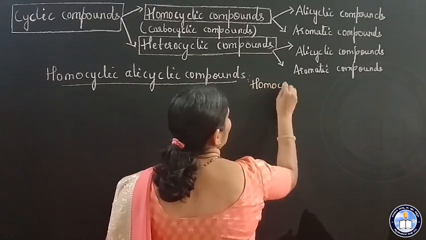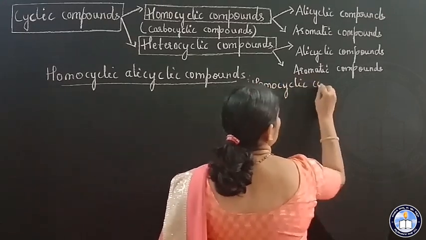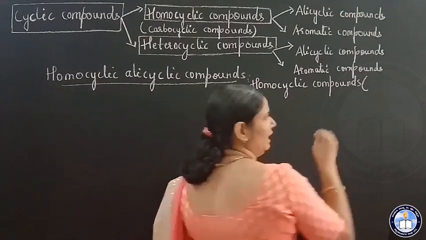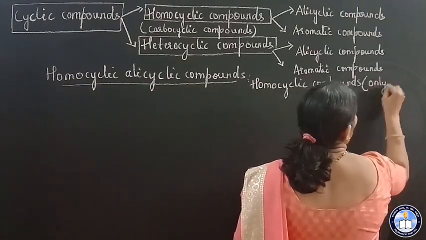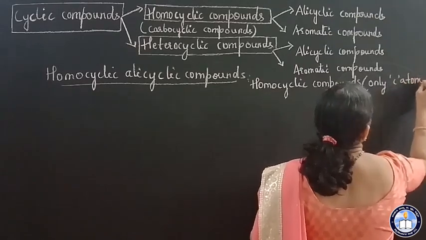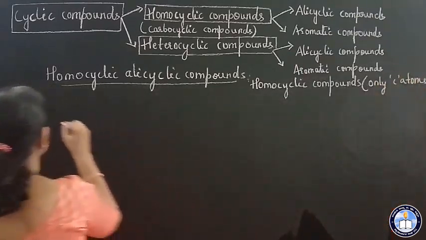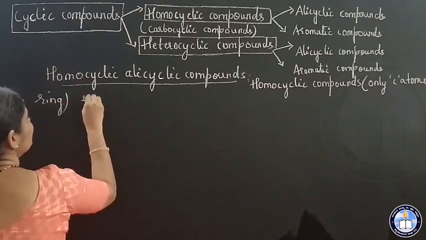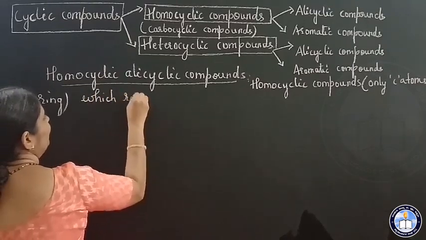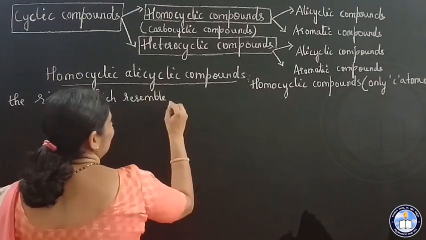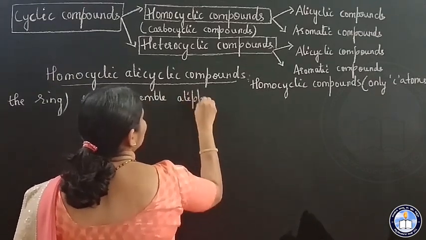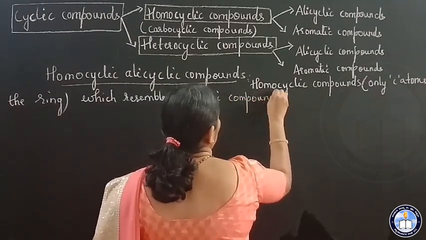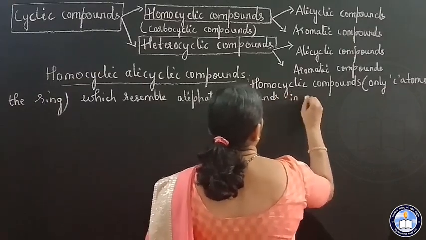Homocyclic compounds have only carbon atoms in the ring.